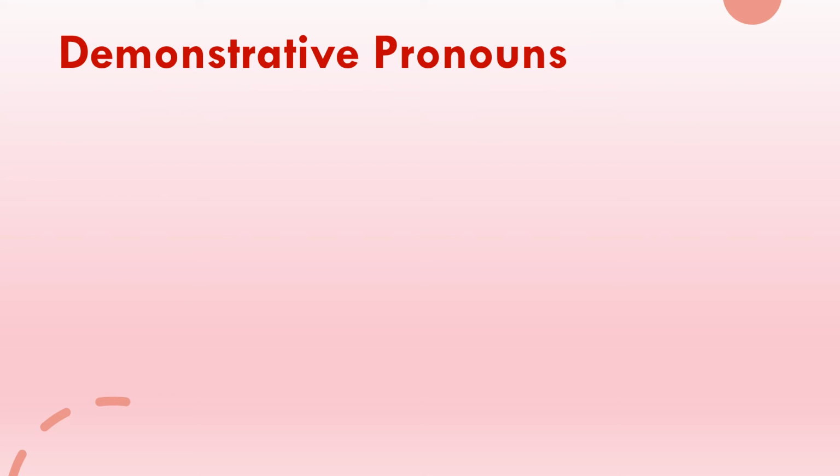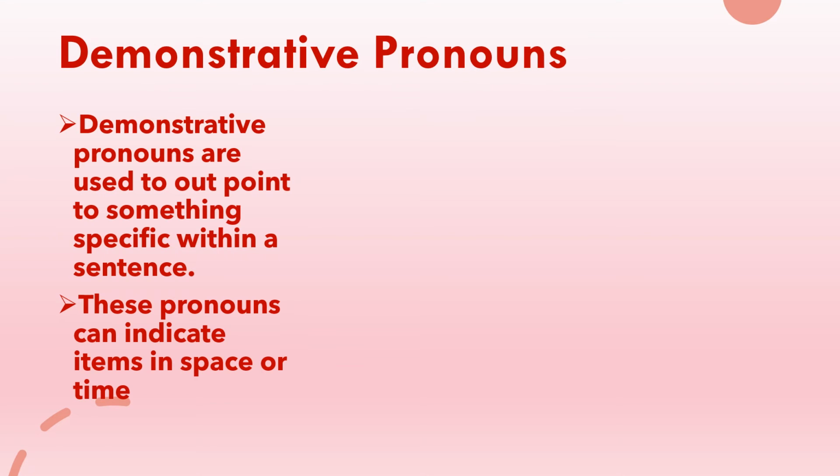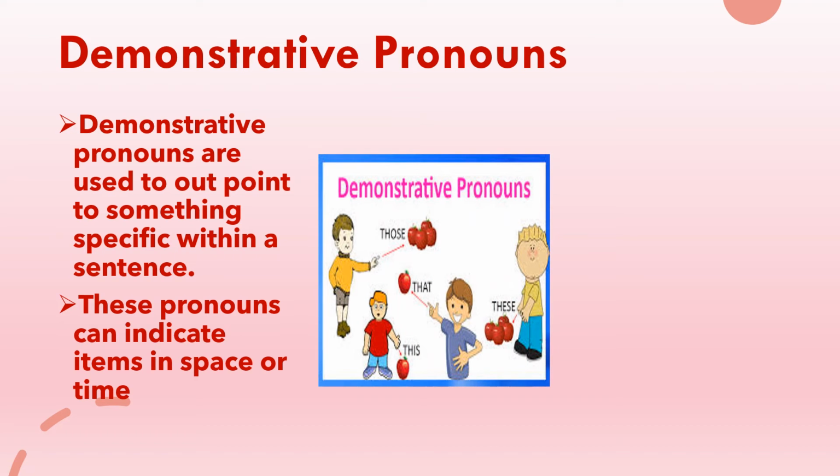Demonstrative pronoun. A demonstrative pronoun is used to point out something specific, some particular thing within a sentence. These pronouns can indicate items in space and time. Now, if you look at these apples, this apple and that apple for singular apples, and these apples and those apples for plural apples, many apples.